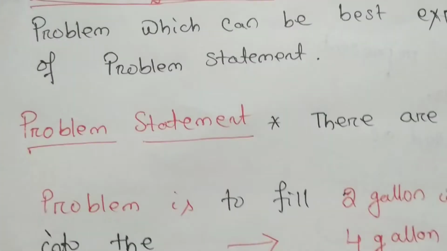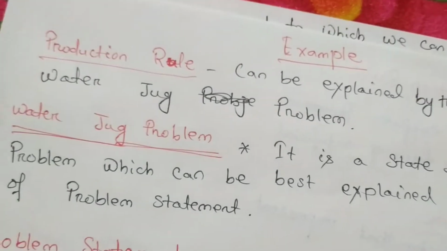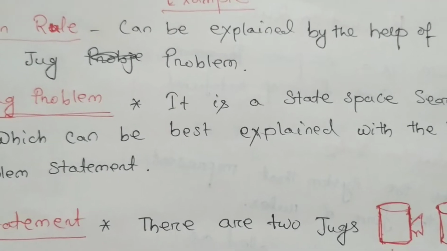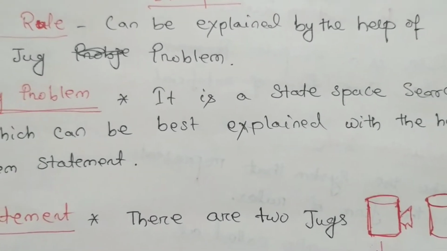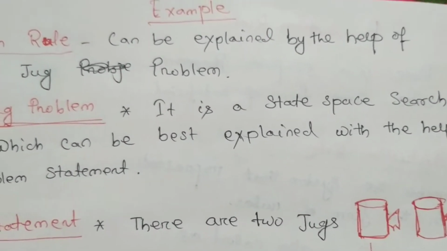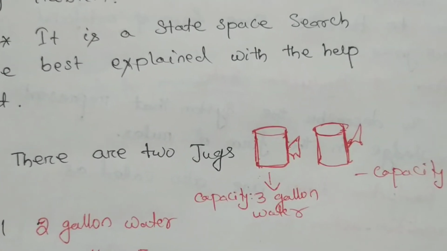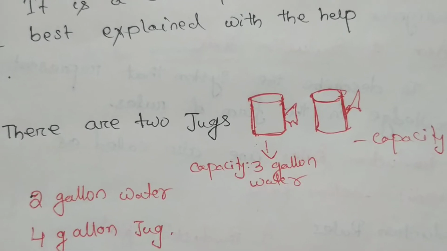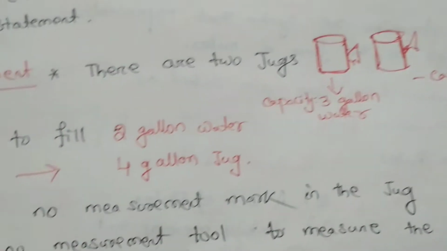For example, a production rule can be explained with the help of the water jug problem. The water jug problem is a state space search problem which can be best explained with the help of a problem statement. There are two jugs in this diagram. The capacity of the first jug is 3 gallons and the capacity of the second jug is 4 gallons.